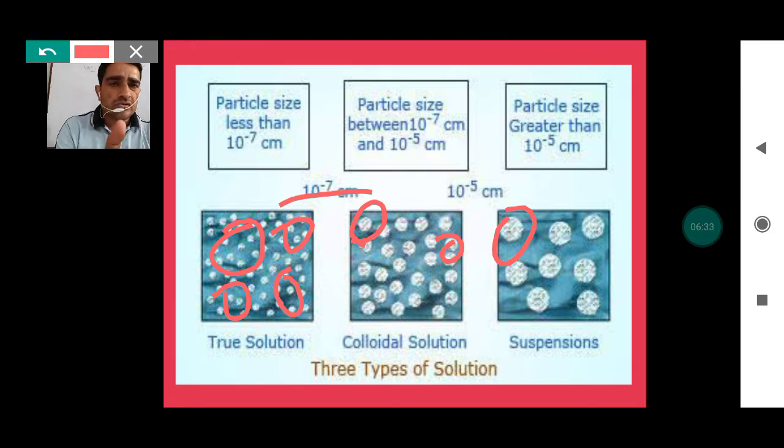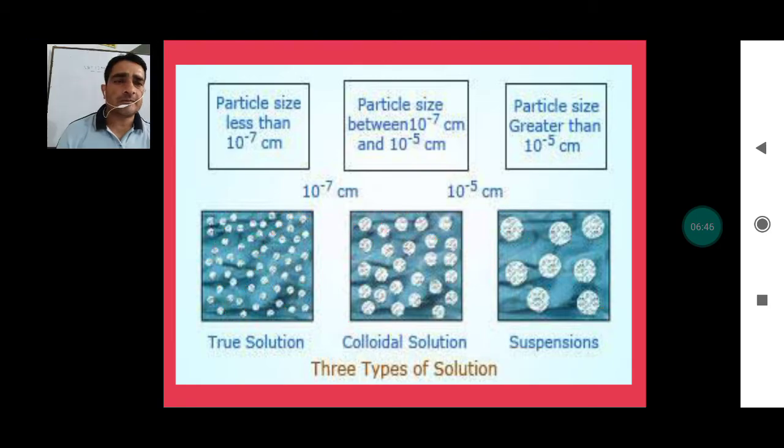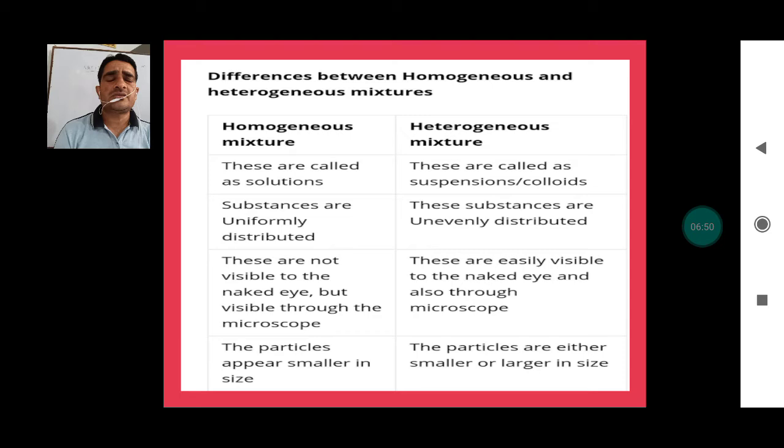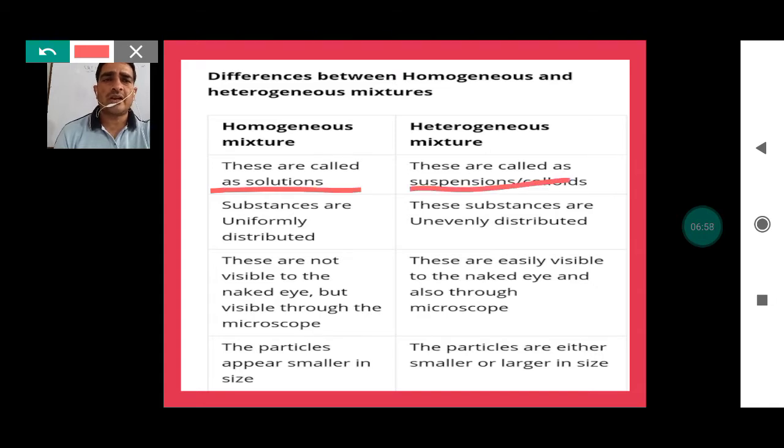And the first solution is considered to be a homogeneous mixture, and the other two are called heterogeneous mixtures here. Because in heterogeneous mixtures, the particle sizes are bigger than that of the true solution here. Now next, how do we differentiate between the homogeneous and heterogeneous mixture? So homogeneous and heterogeneous mixtures, these are called solutions, these are called suspensions and colloids.